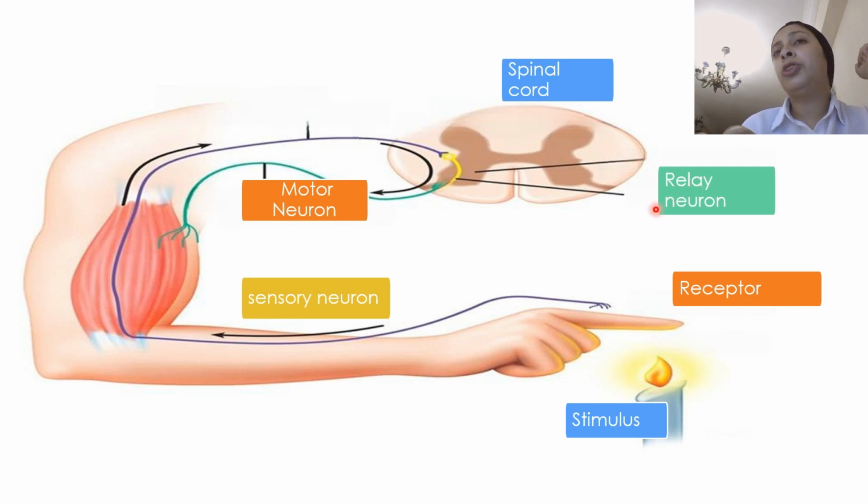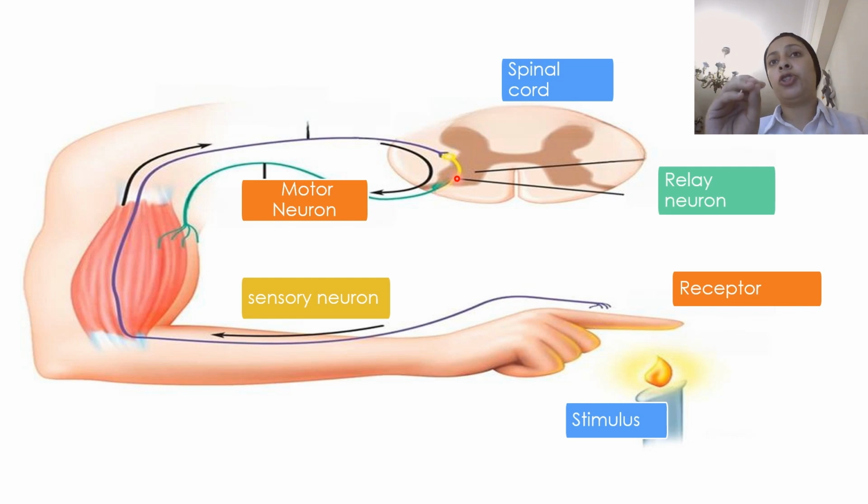We have another neuron here we didn't talk about, called the relay neuron, or in some textbooks the interneuron. The relay neuron is located here in the spinal cord. Can you see the yellow one here? This is the relay neuron. What is the function of the relay neuron?